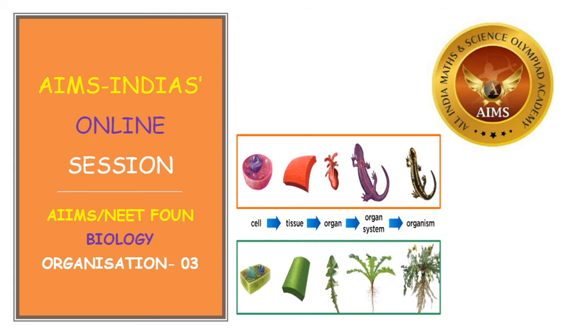We have been discussing from the past 2 days the different levels of organization. We have completed the cellular level of organization, tissue level of organization, organ level of organization, organ system level, and the formation of organism. So let us discuss more in this chapter.